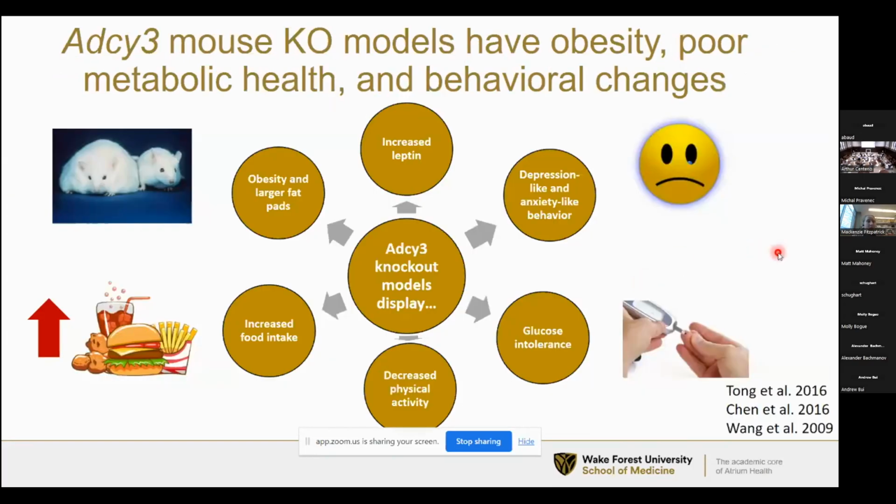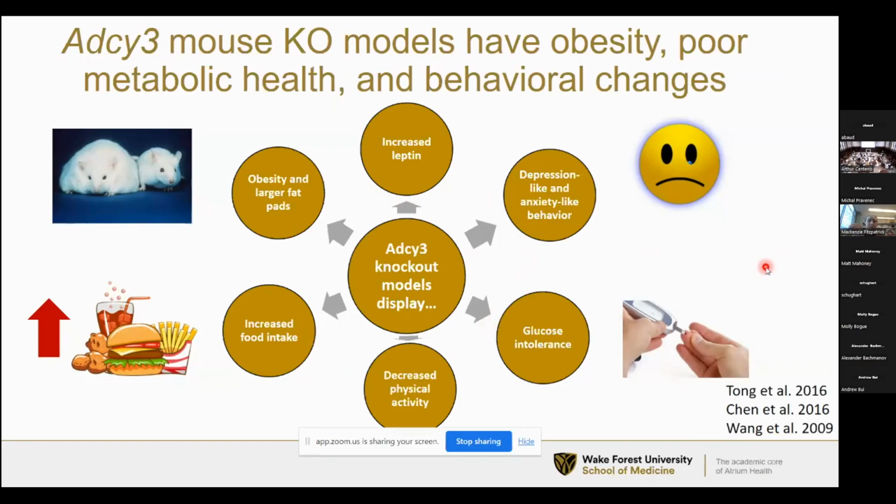Also in the literature, several ADCY3 mouse knockout models have been done in the past, and they've been found to have similar phenotypes. So obesity and larger fat pads, increased leptin, increases in depression-like and anxiety-like behaviors, changes to glucose tolerance, decreased physical activity, and increased food intake.